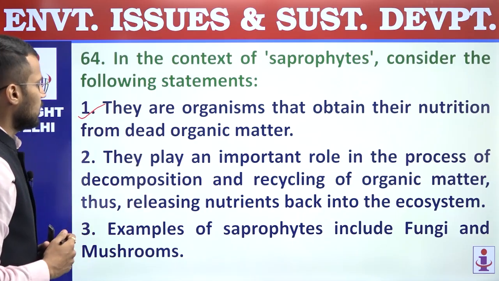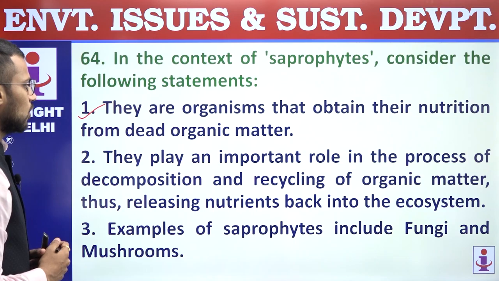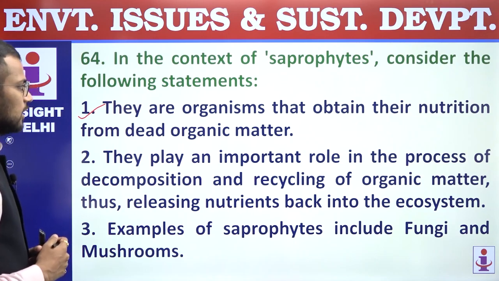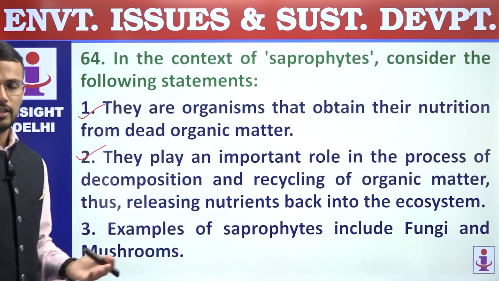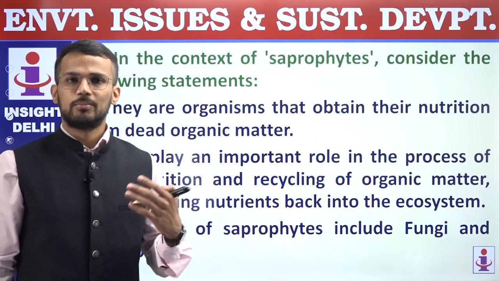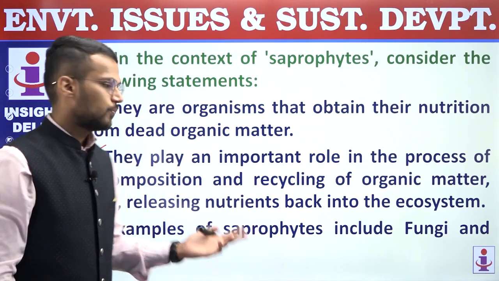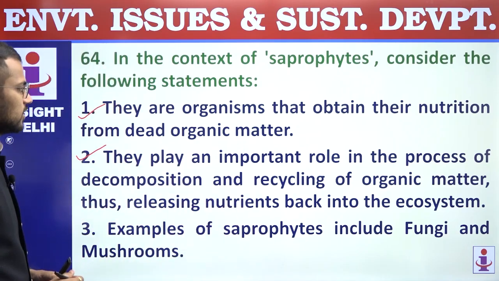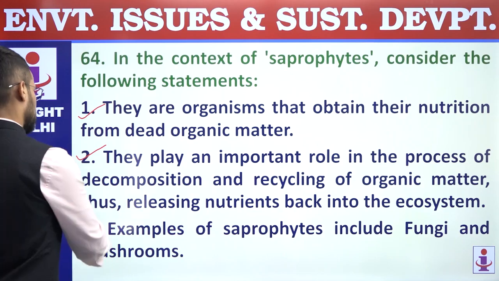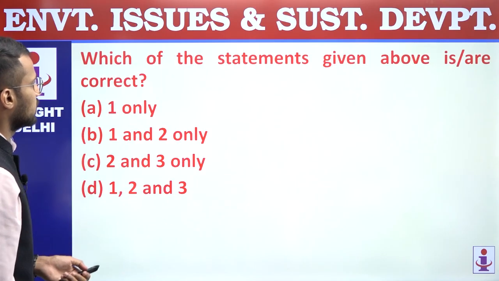Second, they play an important role in the process of decomposition and recycling of organic matter, thus releasing nutrients back into the ecosystem, right? So when they carry out the decomposition of dead organic matter, they make sure that the nutrients are added back to soil or water, right? So second statement is correct. Third, examples of saprophytes include fungi, mushrooms, etc., right? So this is correct. So all these 3 statements are correct regarding saprophytes.